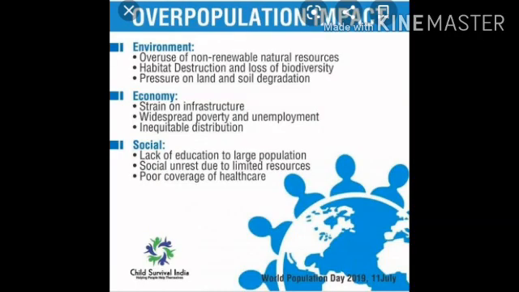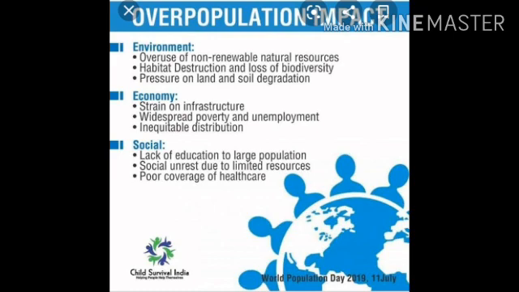Impact means effects of overpopulation. If a place or city population is more, what are the effects on the whole country? Overpopulation puts pressure on natural resources such as cultivable land, fresh water and mineral resources, and due to that what happens? It results in their degradation and depletion. If population is more, the resources will slowly decrease, even the land, fresh water and mineral resources.